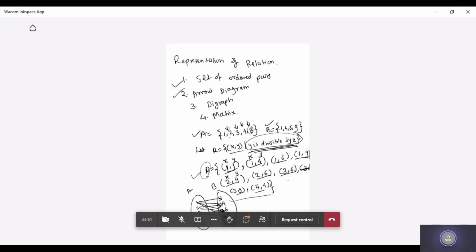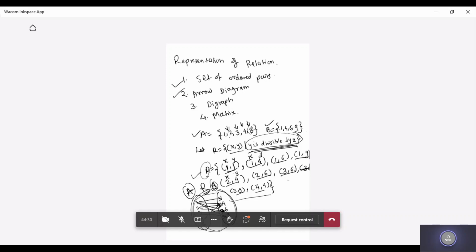And 4 4, 4 to 4 will connect. In between you are going to write R. So this is showing the relation between set A and set B. This is the second representation, that is the arrow diagram.